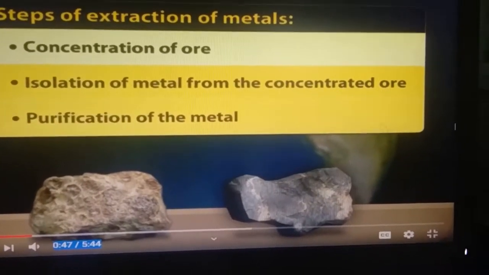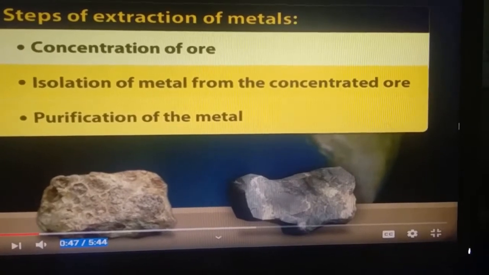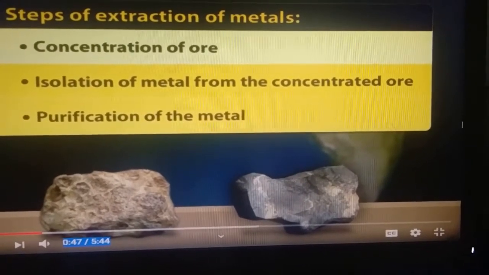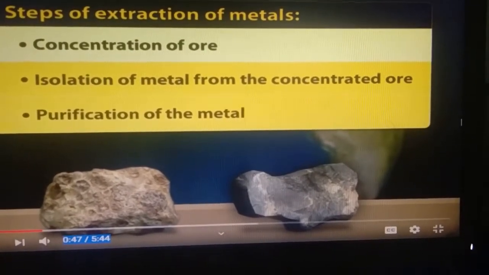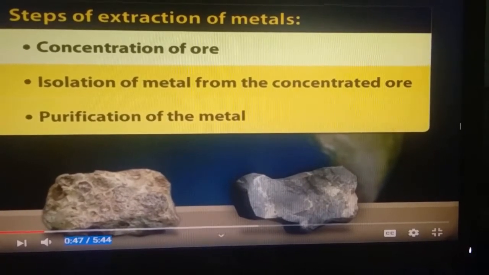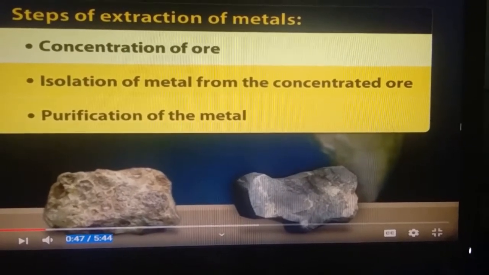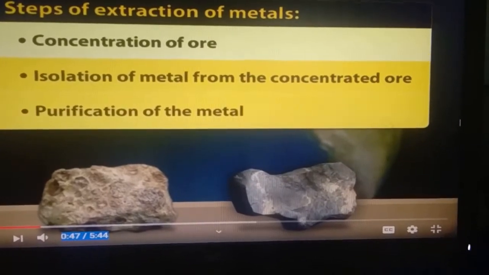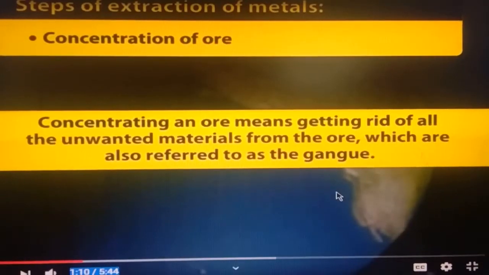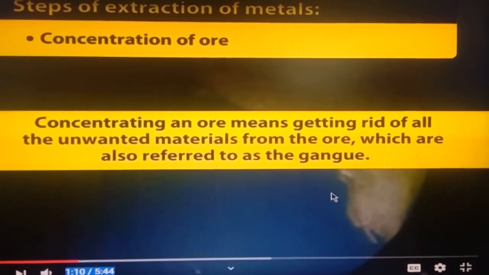After obtaining ore from mining, we will follow these steps to extract pure metal from its ore. First, the step involved in the extraction of metals from ore, that is concentration of ore. Second, isolation of metal from the concentrated ore, and third and last, purification of metals. Now we will discuss the steps involved in the extraction of metals.